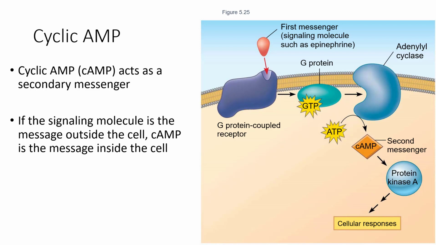Now, what's going to make it cyclic is adenylyl cyclase. Adenylyl cyclase takes ATP, turns it into cAMP, which can activate further things, such as a protein kinase and therefore a phosphorylation cascade. This is very common: if the signaling molecule is the message outside the cell, cAMP may be the message inside the cell.